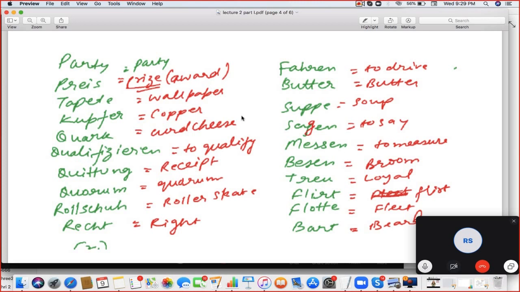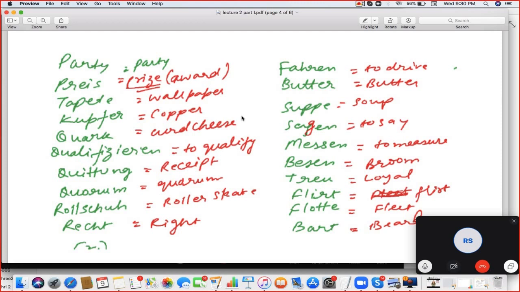Rollschuh. Next. Recht, or Rest. How do you say it in Recht? Sagen. Butter. Super. Zagen. Messen.